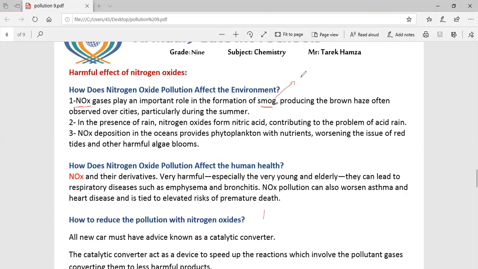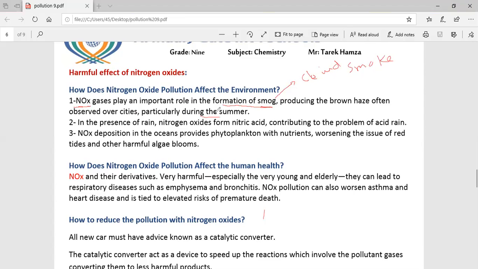Smog is a cloud of smoke, producing the brown haze often observed over cities, particularly in summer. This is the first effect, the formation of smog, especially in industrial cities during summer.